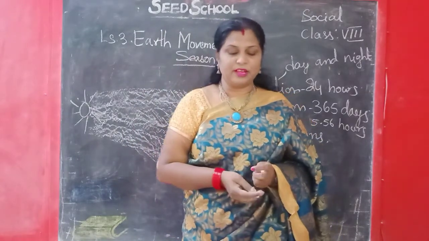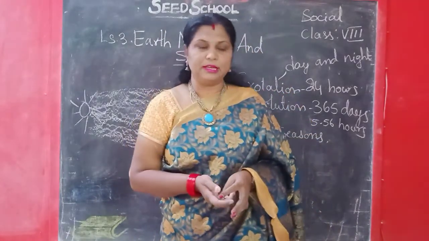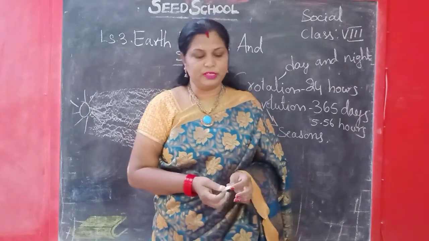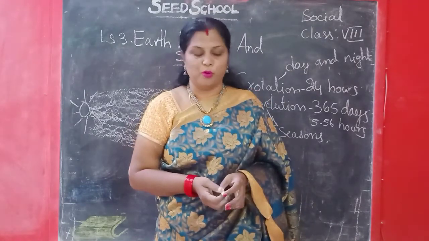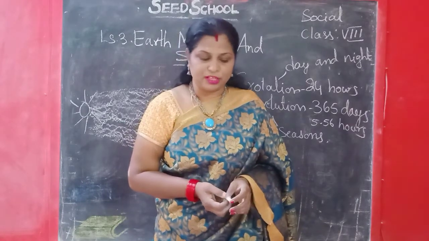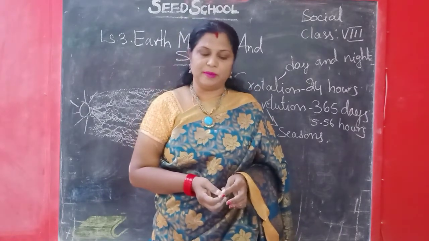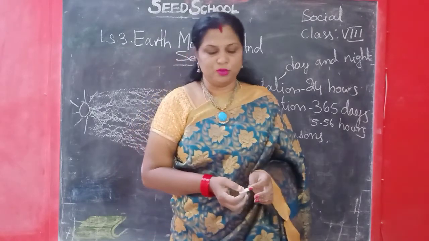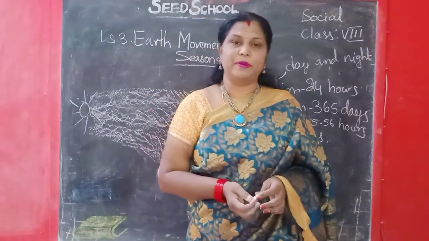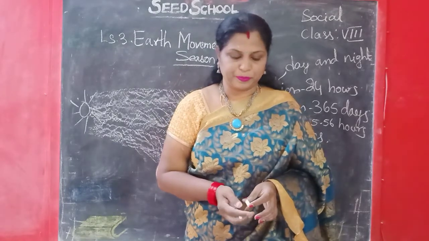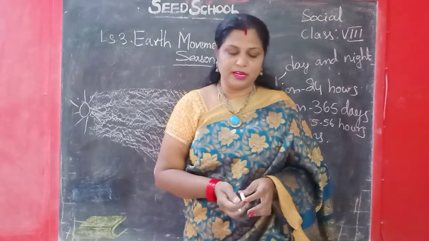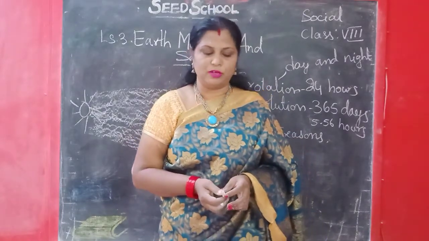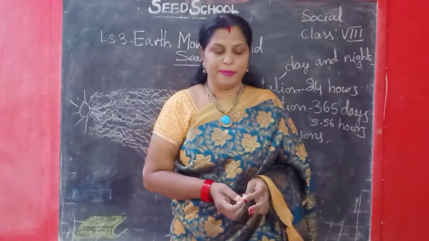Then the sun rays fall at a right angle, 90 degrees, at the equator and slant as we go towards both the north and south poles. The sun rays fall vertically on the equator in March and September, on the Tropic of Cancer in June, and on the Tropic of Capricorn in December. The Earth's surface area in between the Tropic of Cancer and the Tropic of Capricorn is called the tropical belt.